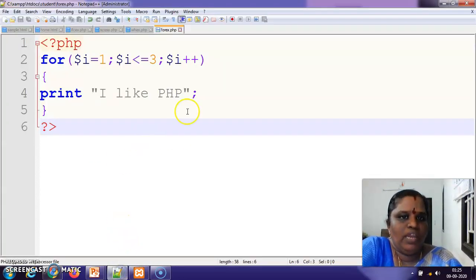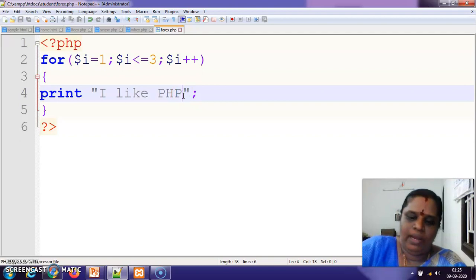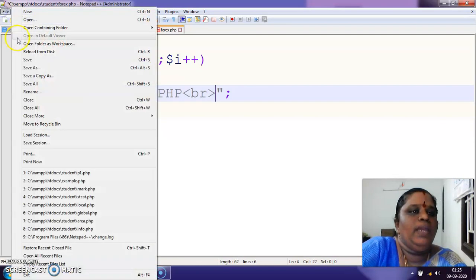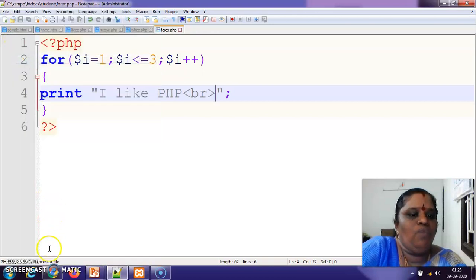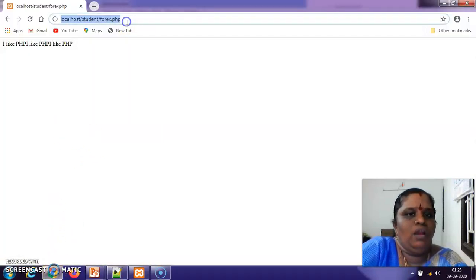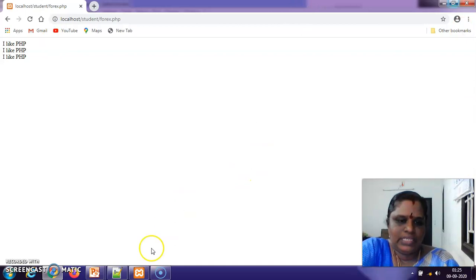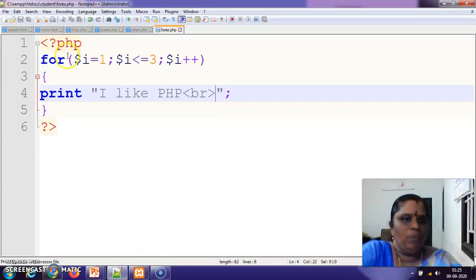Here we are not having any break, right? We can have break here so that 3 times it will be in a new line, right? For making it in a new line. See, 3 times. After 3 times, it will come out of the for loop. Yes. So, according to this program, this is the initialization, this is the condition, and this is the increment and decrement statement.